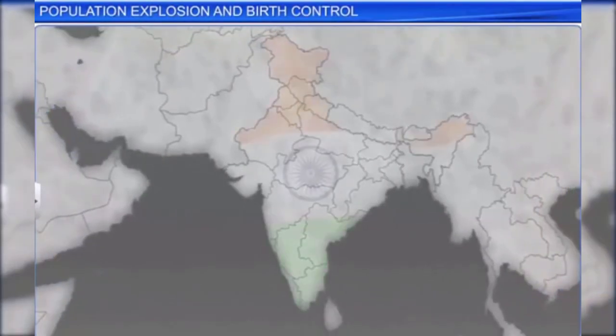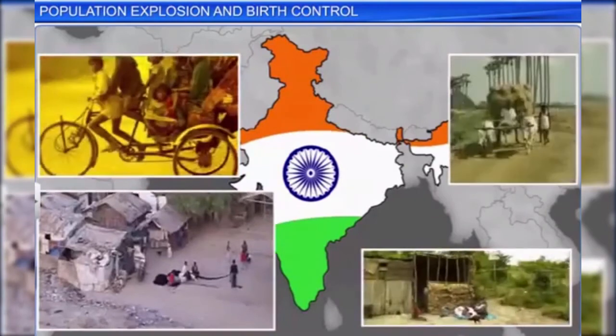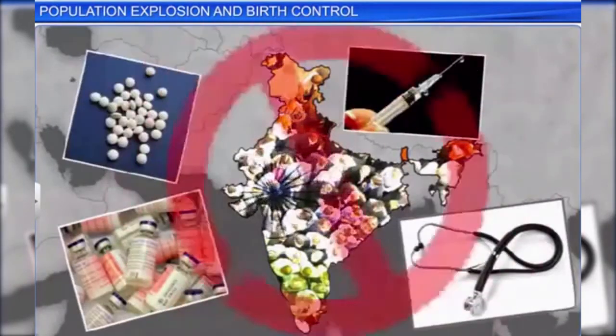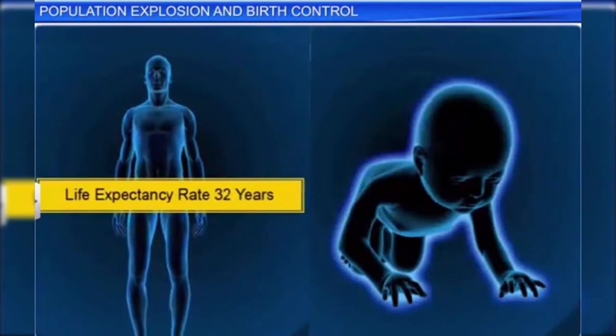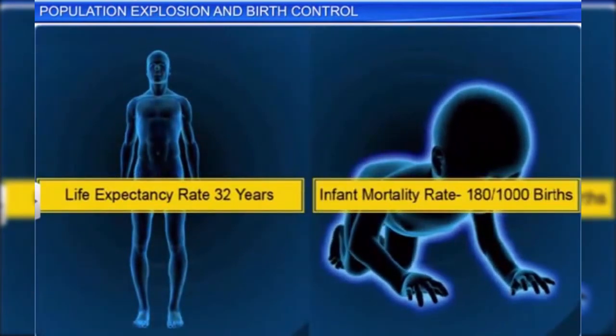At the dawn of independence, India was an underdeveloped country, with its population having no access to good medical care. Life expectancy was just 32 years, and infant mortality as high as 180 per 1,000 births.